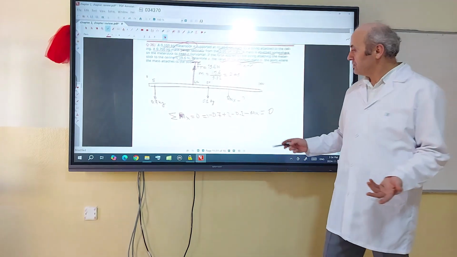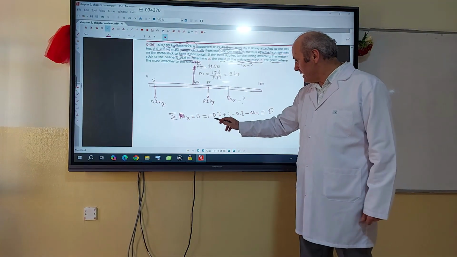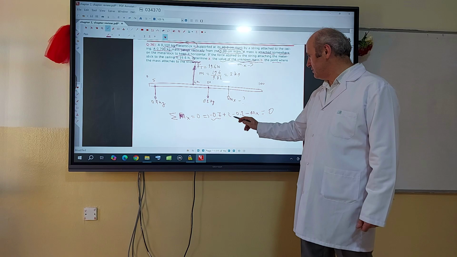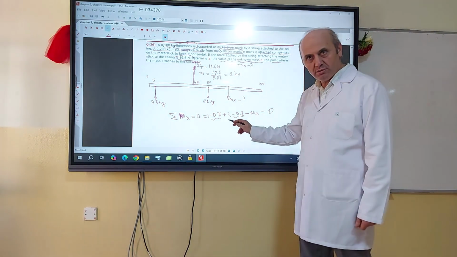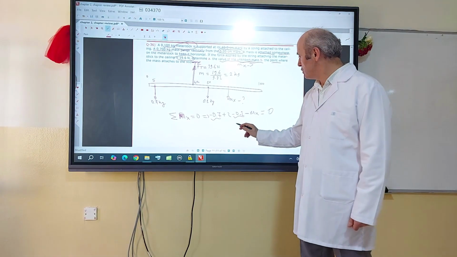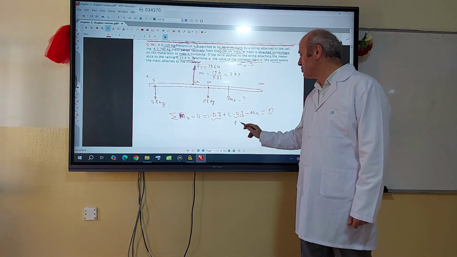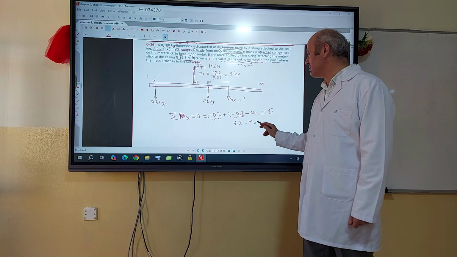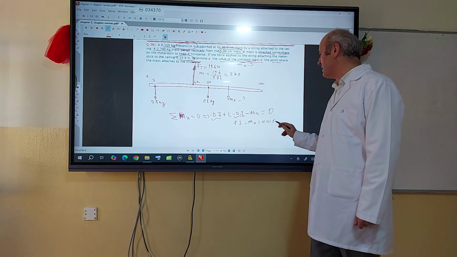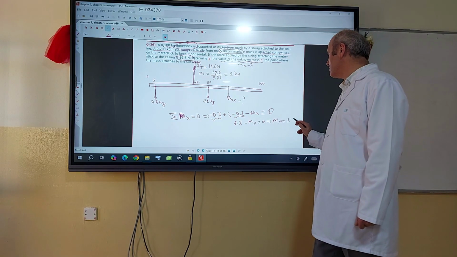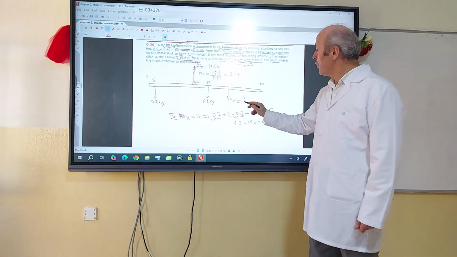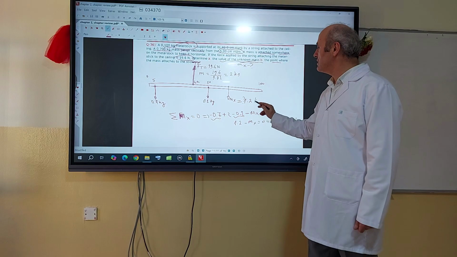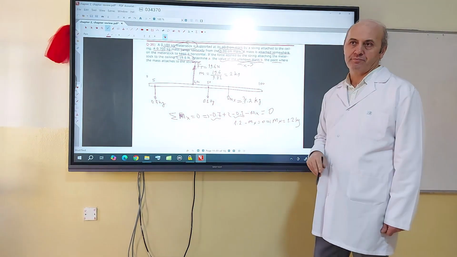So you add them: negative 0.7, negative 0.1, that's negative 0.8, plus 2 gives 1.2. So it's going to be 1.2 minus mx equal to 0. Then mx is going to be 1.2 kilogram. We found it. This mass must be 1.2 kilogram. This is part A.